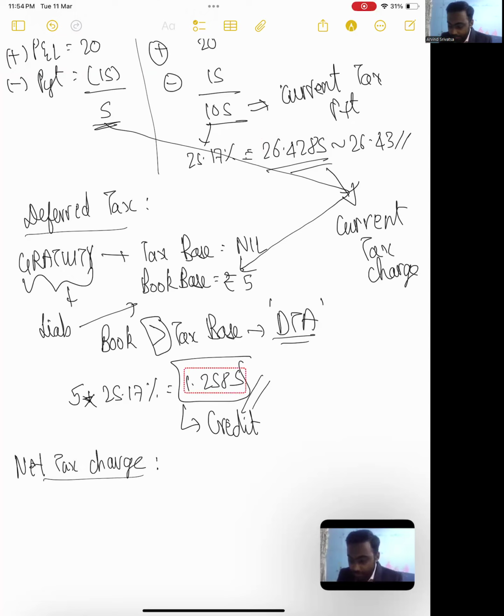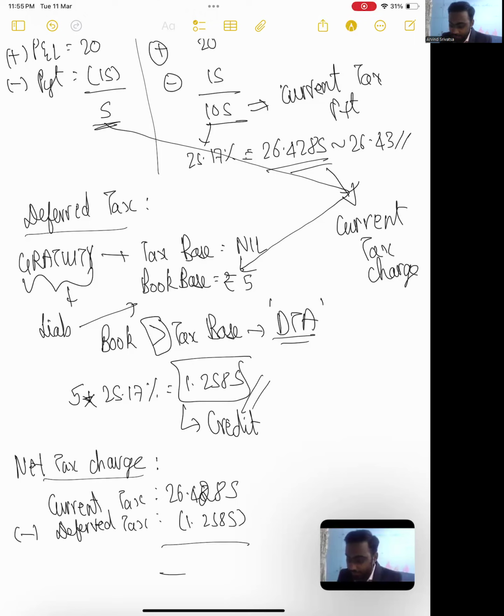So it is basically current tax to the extent of 26.4285, and my deferred tax credit, because I'm having a deferred tax asset now, deferred tax credit to the extent of 1.2585. So what do I get?